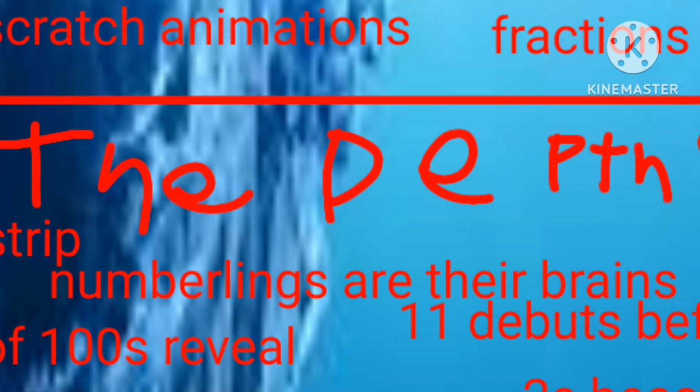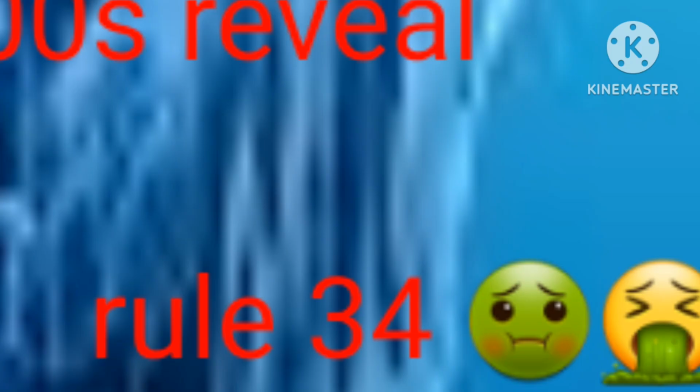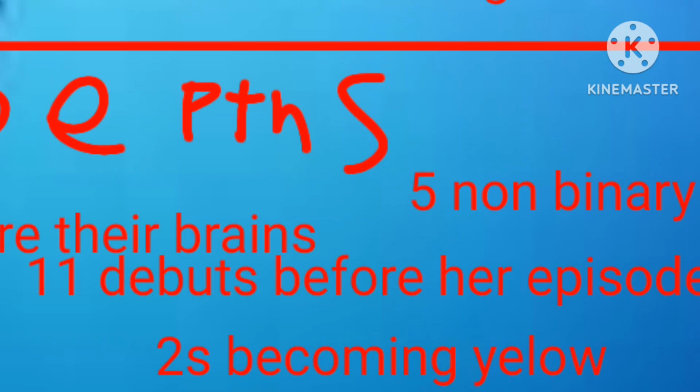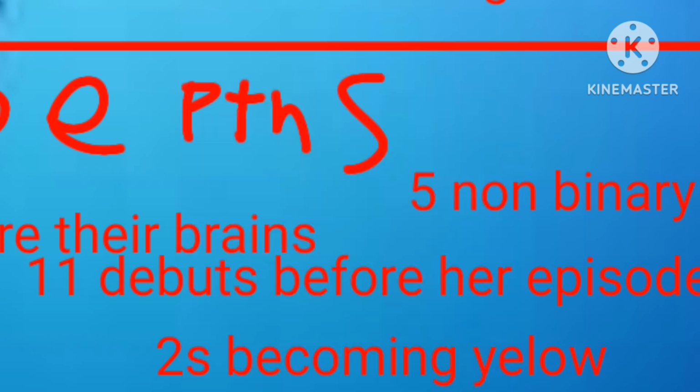Numberlings are their brains. This is a theory that the numberlings might be the characters' brains, because in the episode On Your Head, when they lost their numberlings, they basically just forgot everything. Rule 34. This exists for Numberblocks too. Need I say more? 11 debuts before her episode. This is a thing where, apparently, in one of the episodes, 11 debuts before her actual episode for some reason.